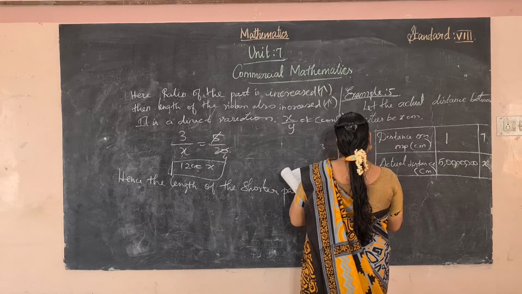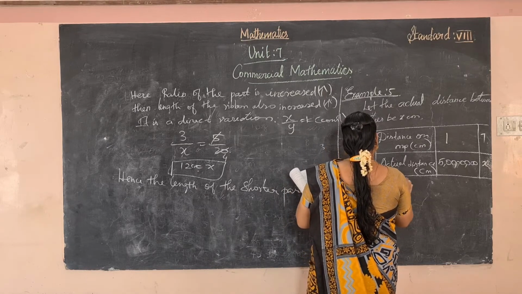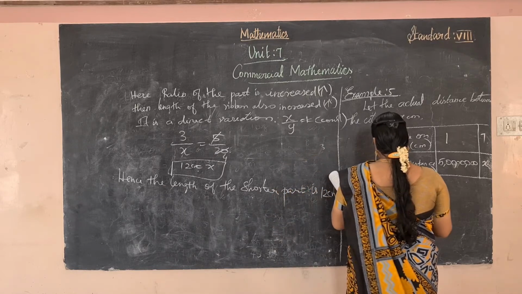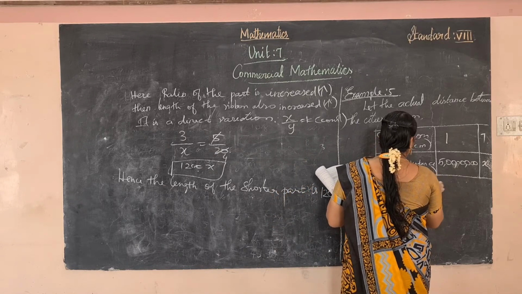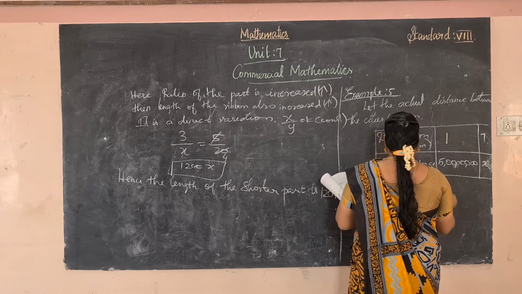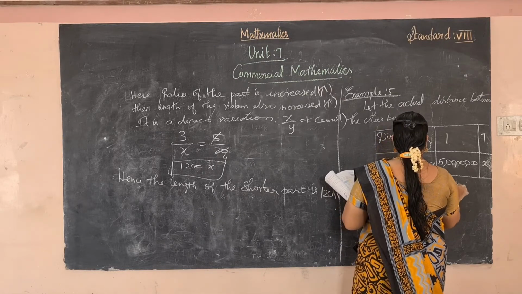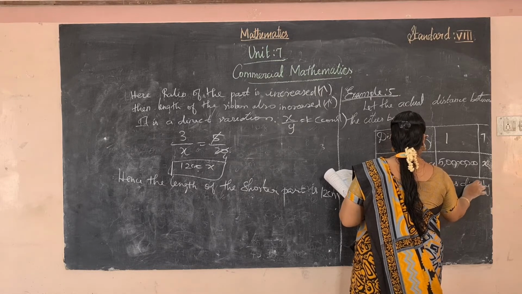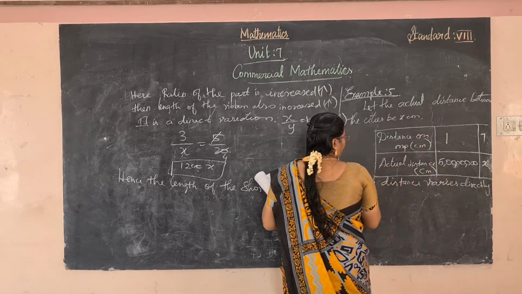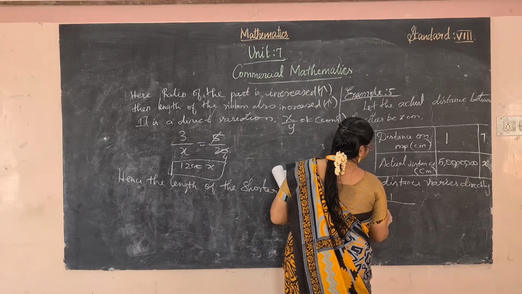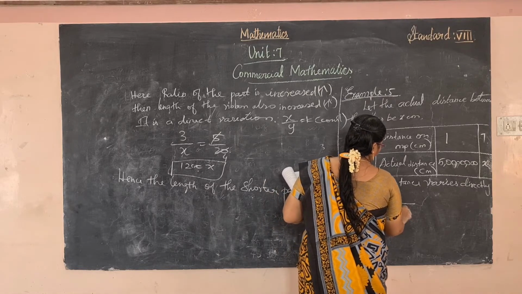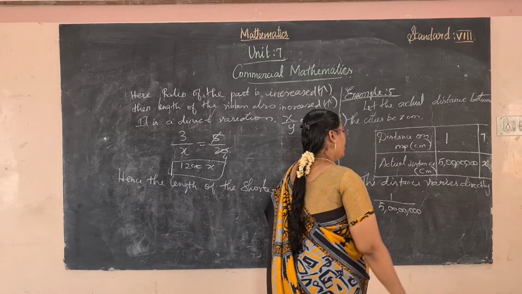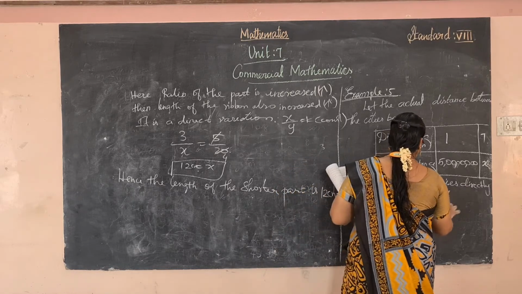Since the distance varies directly, therefore 1/5 crore is equal to 7/x.